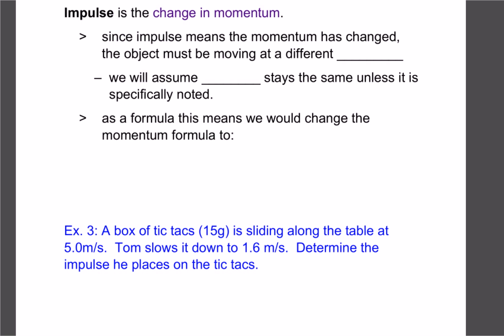Okay, our next definition for today is impulse. And impulse is basically just comparing what the change in momentum is. So if a car is stopped and it's going to speed up, it's going to have a momentum of 0 up to whatever its momentum is going to be whenever we have its mass times velocity. So momentum's changing, we call that impulse. So just a fancy word meaning change in momentum. But a couple of key things to be aware of here. So if impulse means momentum is changing, that means the object must be moving at different velocities.